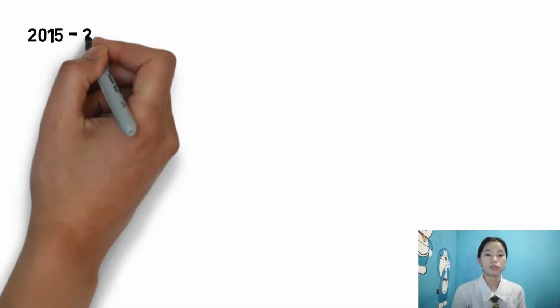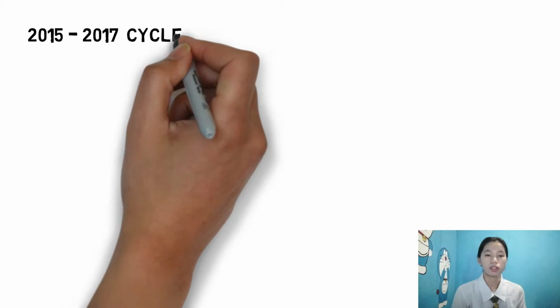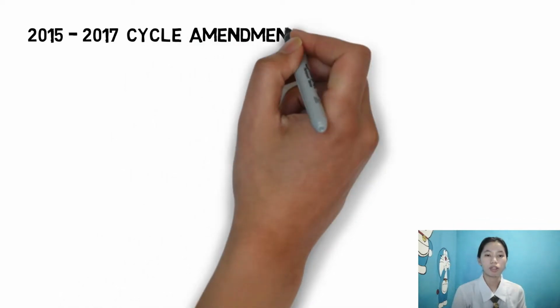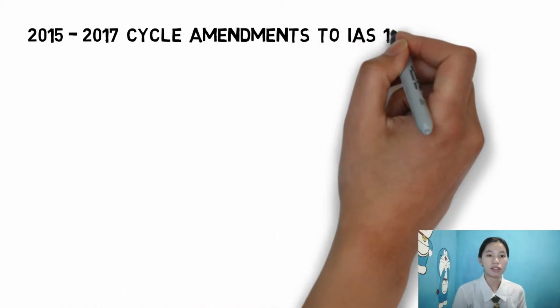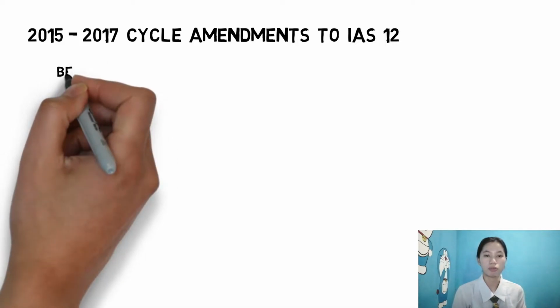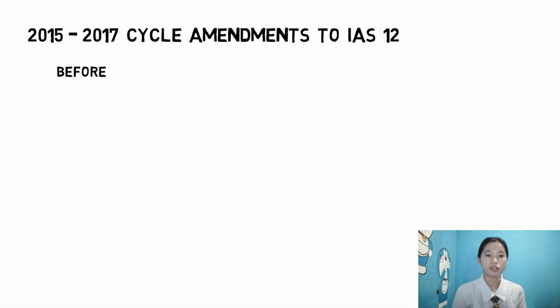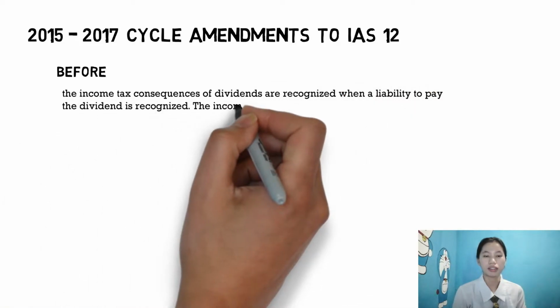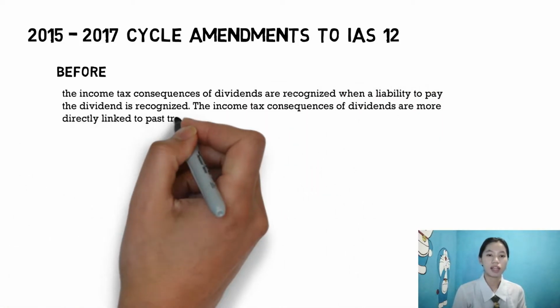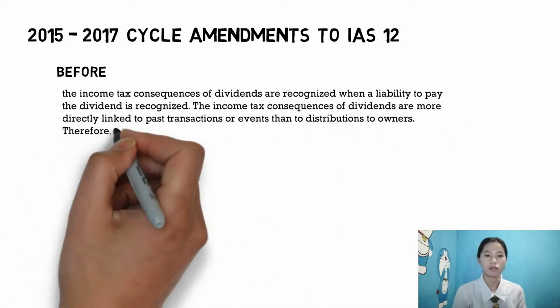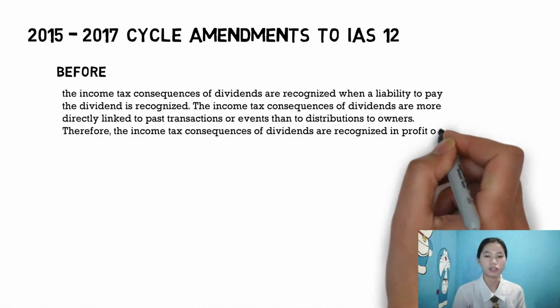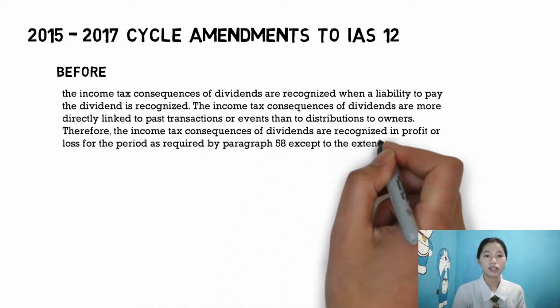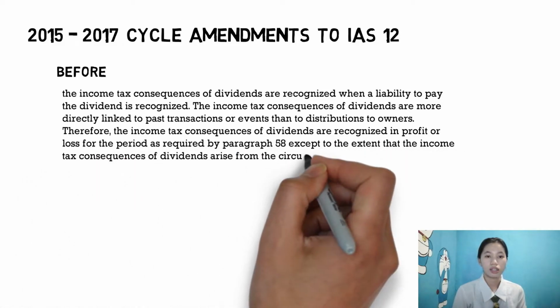Let's have the amendments to IAS 12, the 2015 to 2017 cycle. So we have the comparison of before amendments and then the after amendments. So before, the income tax consequences of dividends are recognized when a liability to pay the dividend is recognized. The income tax consequences of dividends are more directly linked to past transactions or events than to distribution to owners.